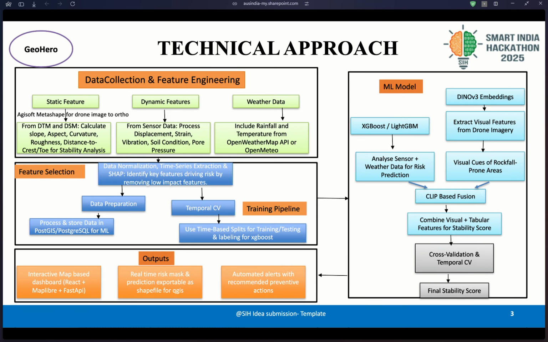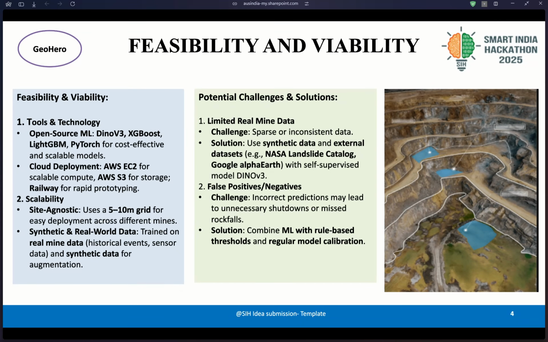For the output, we give a risk mask as a shapefile that can be visualized in QGIS. Then we automate alerts with recommended preventive actions, and we have an interactive map-based dashboard made with React and MapLibre, using FastAPI as the backend.